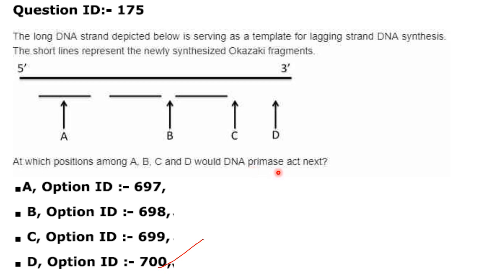That is at D. DNA primase catalyzes the synthesis of short RNA molecules used as primers for DNA polymerase. So option D is the right answer. Option ID 700.